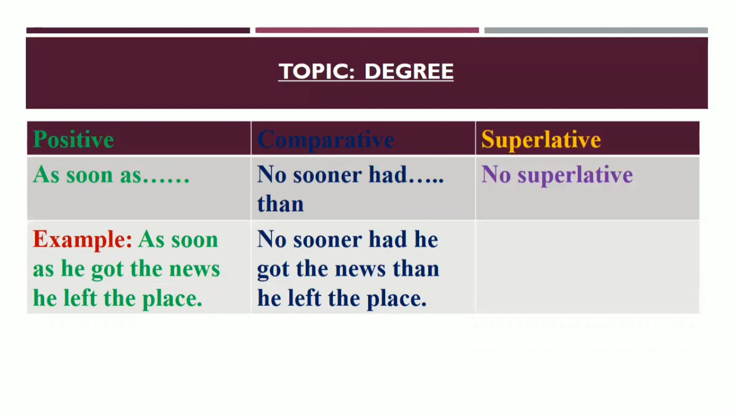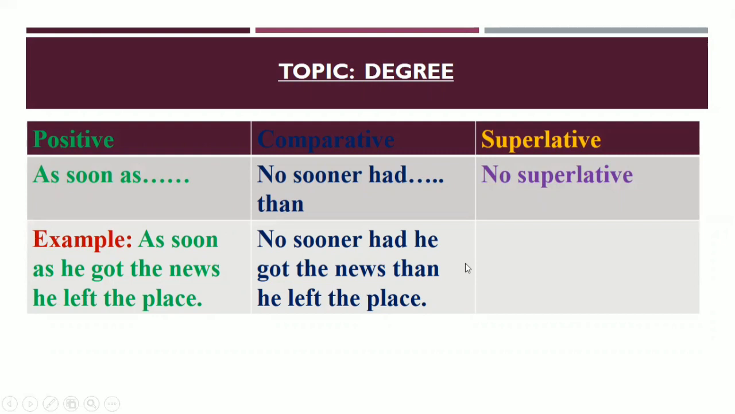As soon as, if you get in the positive degree as soon as, then in case of comparative degree you have to use no sooner had, and then. Okay, no sooner had, then you have to use subject, then you have to use, you know, V3, I mean past participle form of the verb. Okay, then we have to use then also. Okay, now look at the example. It has no superlative form.